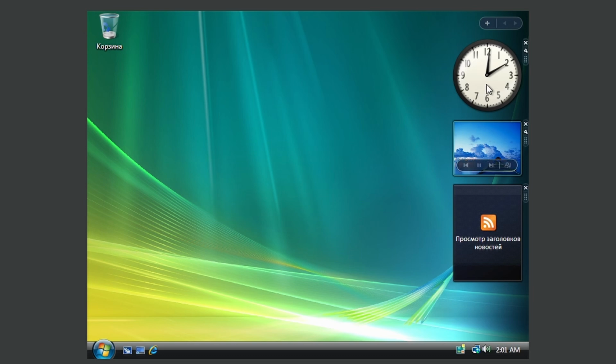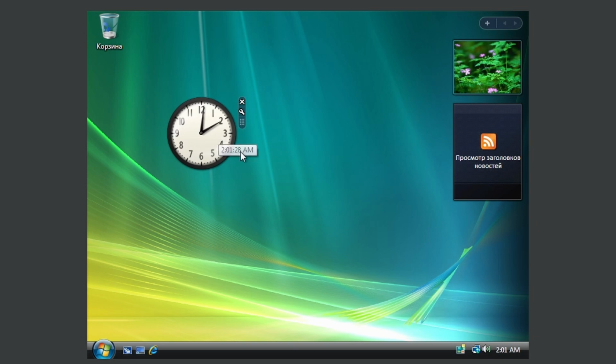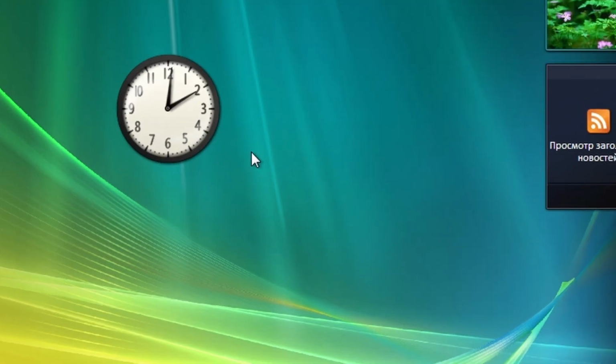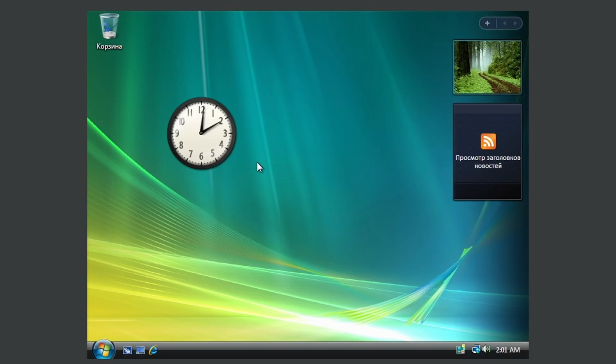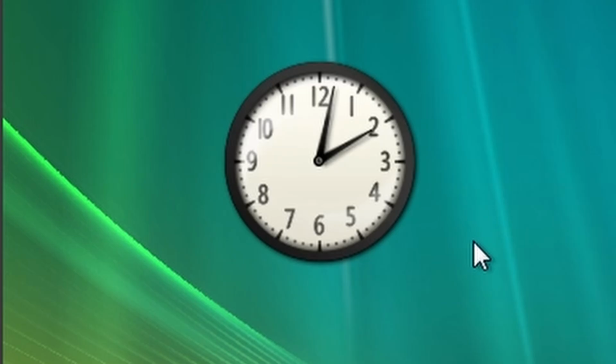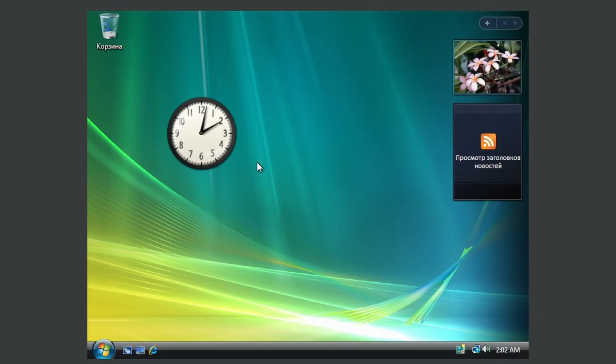I specifically remember these things, which seem to be kind of like widgets. Yeah, look at them, you can drag them around. I actually don't know why this isn't a feature in Windows anymore. I mean, you can still get them through Rainmeter, but you have to download it. Well, this is just built in, so I don't know why they actually canceled these things.